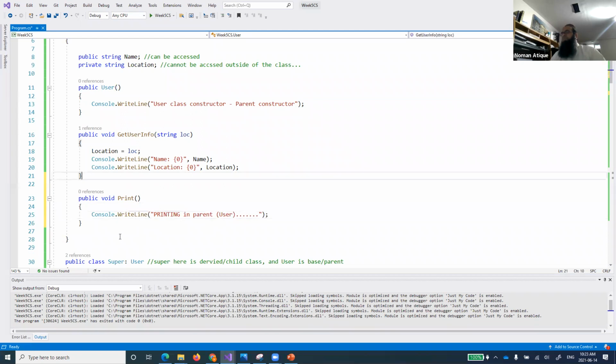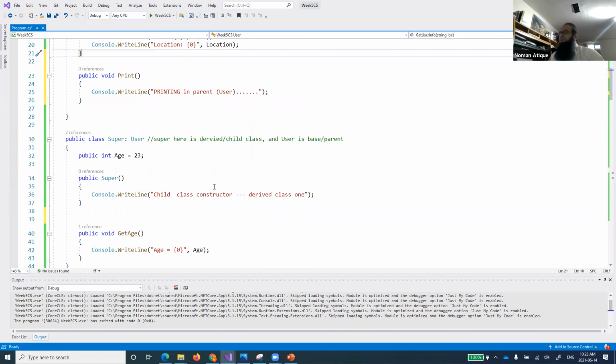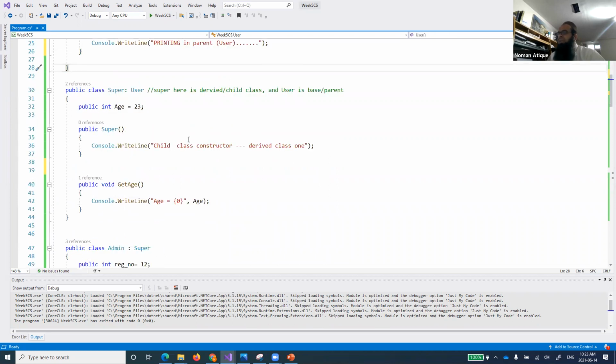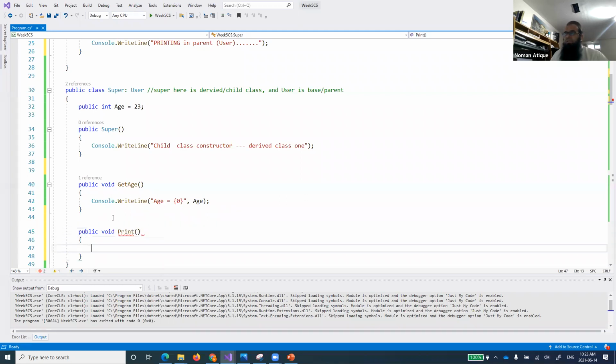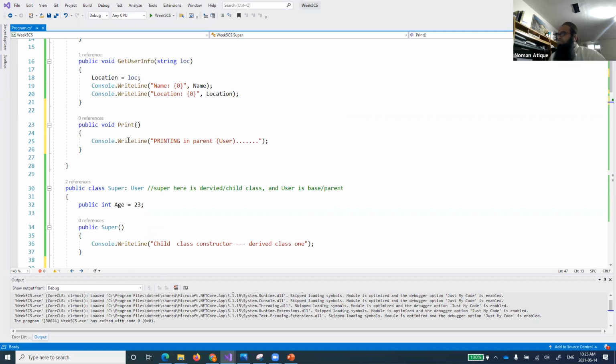So print is one method that is defined in this main class, and then we can just access that. Now if I redefine this method in my child class, I say public void print, so I'm defining this print method again.